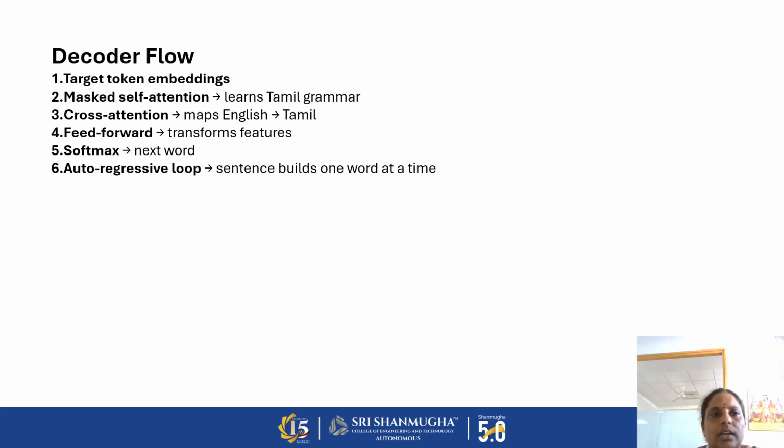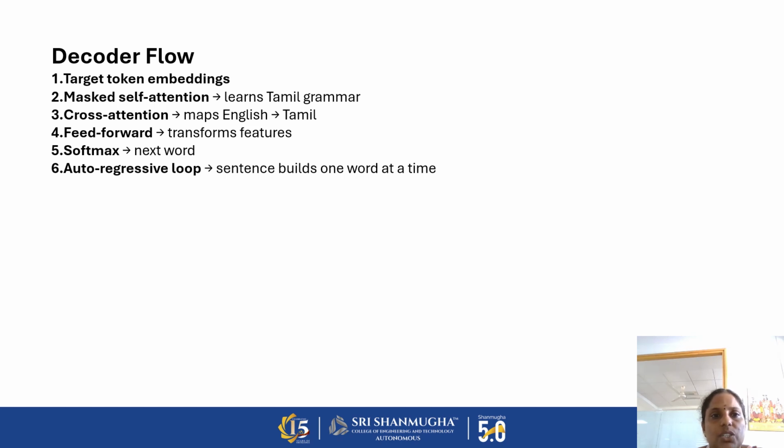We have a target token embedding, that is, the output of the encoder technique. Then we have a masked self-attention. What is masked self-attention? In the encoder, we use a self-attention model. Here we use masked self-attention, which means the decoder need not know about the previous word, what it is converted to or what it is used for. The decoder need not find relationships with the previous word.